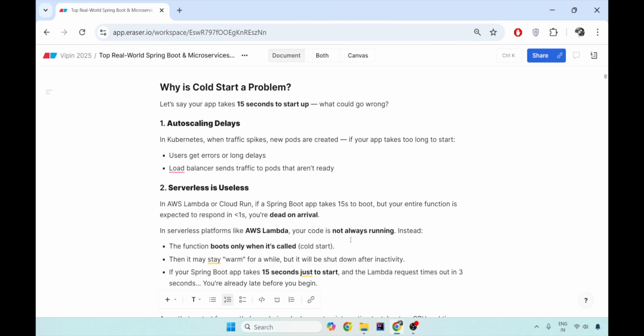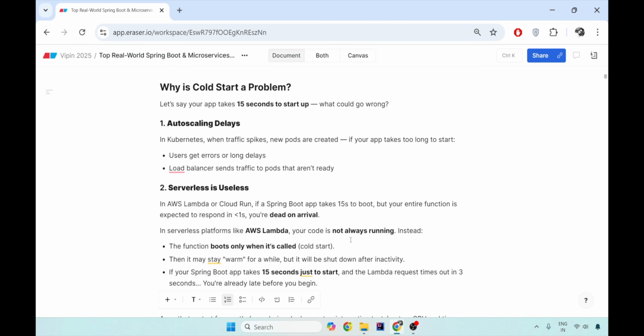Now, why is cold start a problem? You would say 15 seconds is not a big deal. Also, that is only one time. It is only when you start. After that, it is a warm pod. If it is not serverless, you are in the warm start. It will keep on running. Your requests can come and go as and when needed. Why is it such a big problem? I don't see cold start as a big problem if it is only one time. That might get into your mind, but it is not the case.